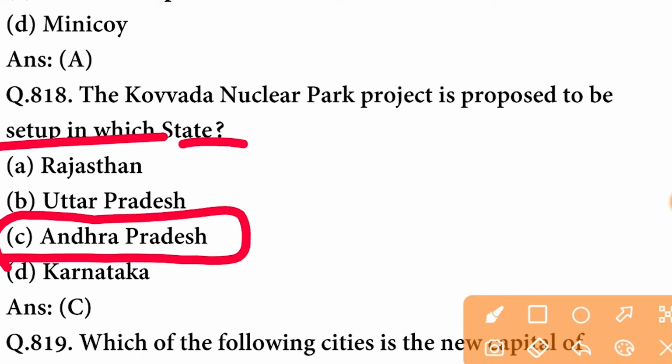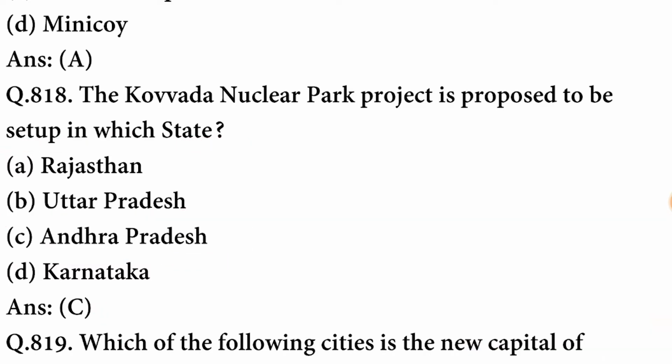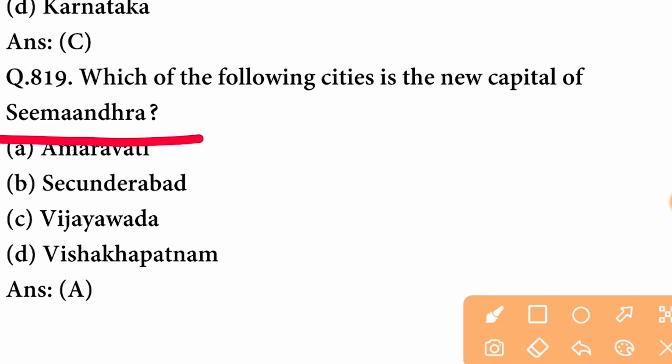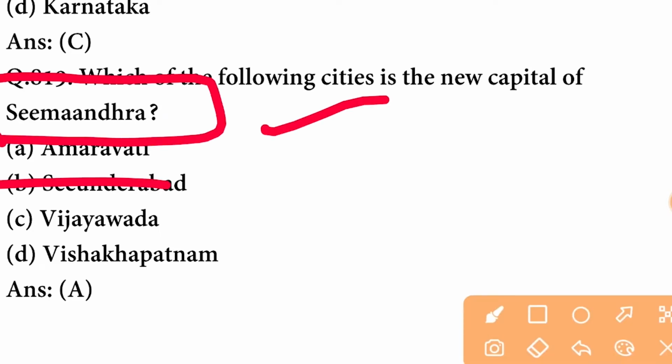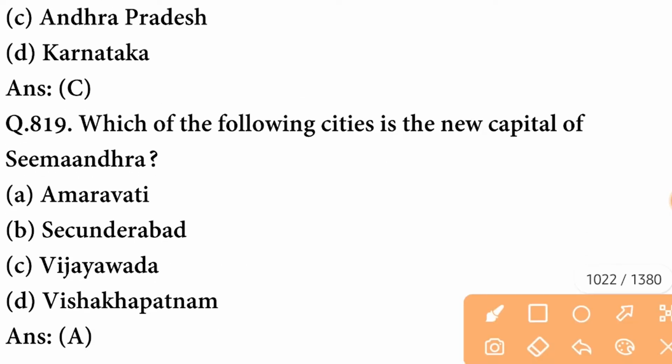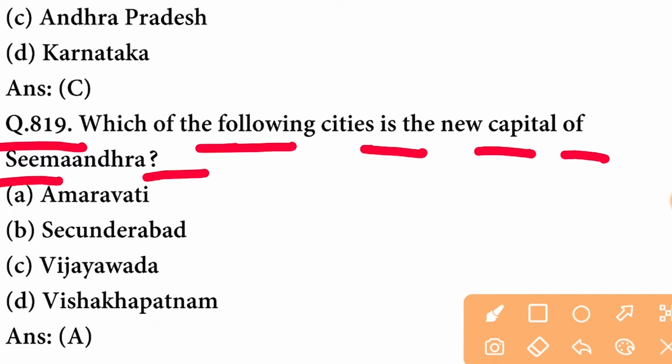The Kovvada Nuclear Park project is proposed to be set up in which state? It should be set up in Andhra Pradesh. C option is correct. Which of the following cities is the new capital of Seemandhra? So the new capital of Seemandhra is Amaravati. A option is correct. Here comes our next question. Which of the following cities is the new capital of Seemandhra? The new capital of Seemandhra is Amaravati.